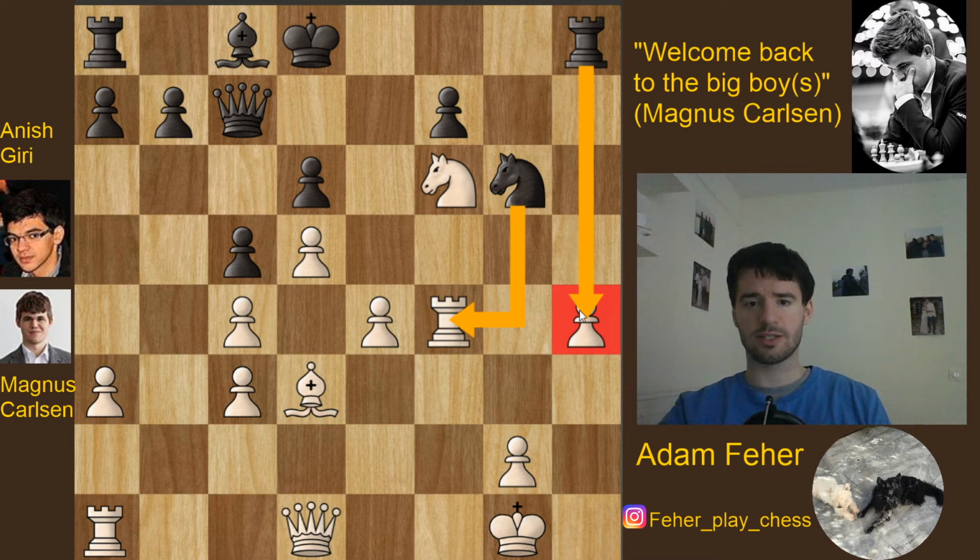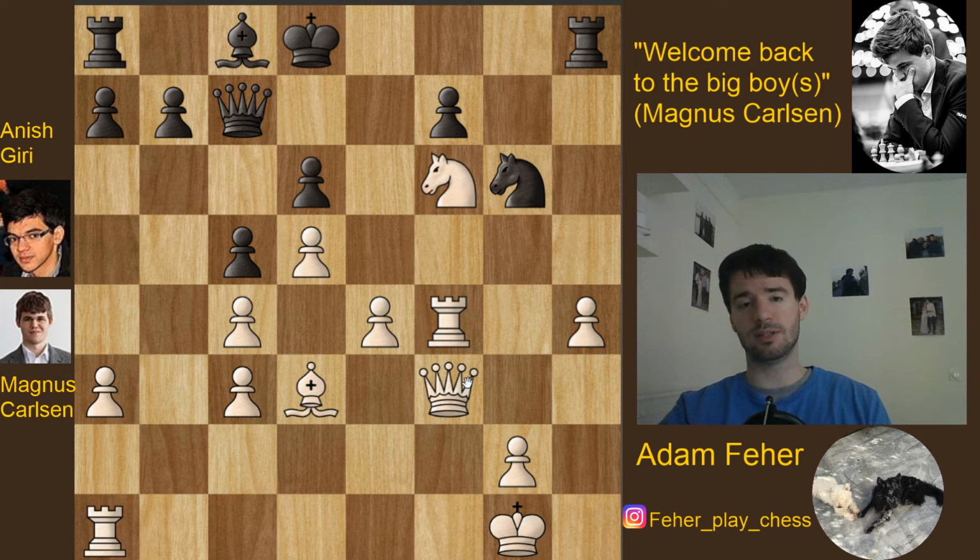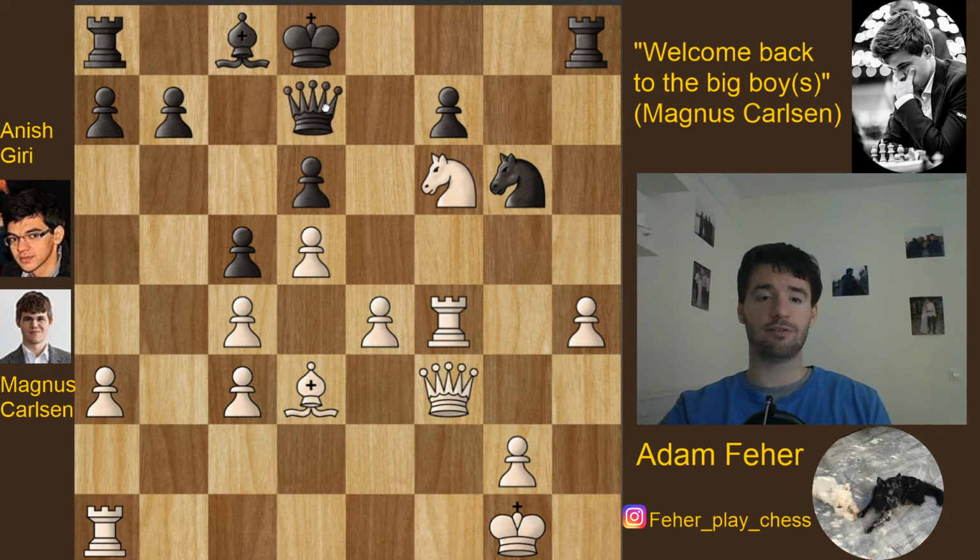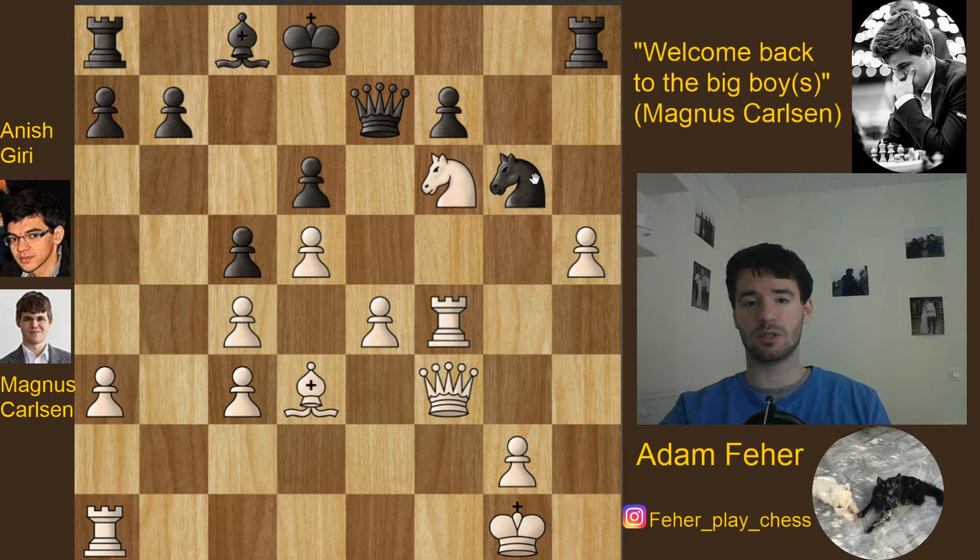So of course Carlsen also sees that black's best piece is this g6 knight, and well, he's not shying away, just sacrificing his rook for it. So Carlsen goes with queen f3, and actually Giri does not really want to accept the sacrifice and first starts with queen e7. However, after h5 he doesn't have another choice than to just take the rook, and queen takes f4. So we can see why white sacrificed this exchange.